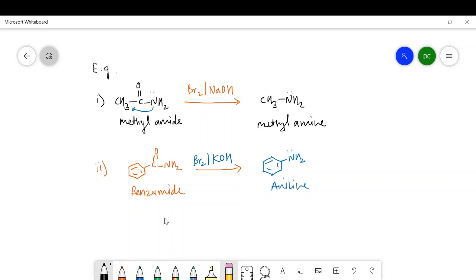So here this benzene is directly attached to the NH2 group in the product. It means that we have to remove this CO group and join these two fragments together.